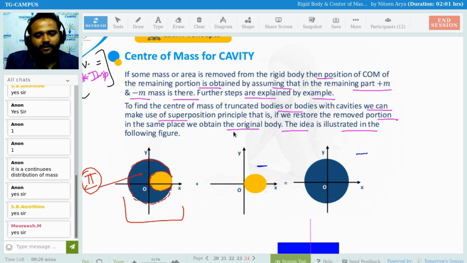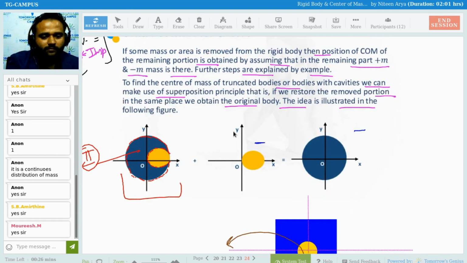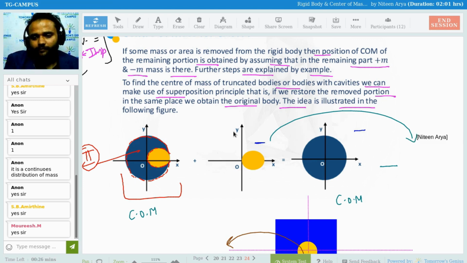This is the cutout part plus the remaining part, and I want to find the center of mass of this. So this is the center of mass of the actual body minus this, which can shift here. So this is all about the center of mass of this.